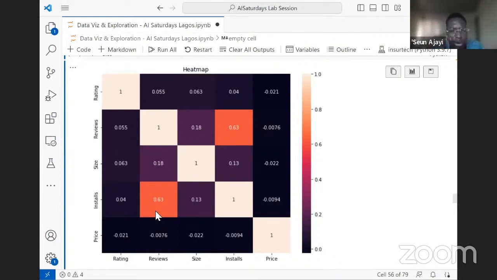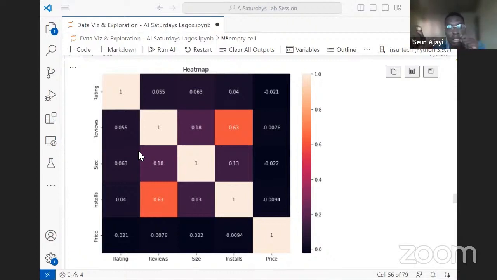Do we understand what we are referring to as correlation or relationship here? Let's take it again. We have 2 columns in the data set. Let's say we have the installation and the reviews. Merely looking at it, we are suspecting a relationship.